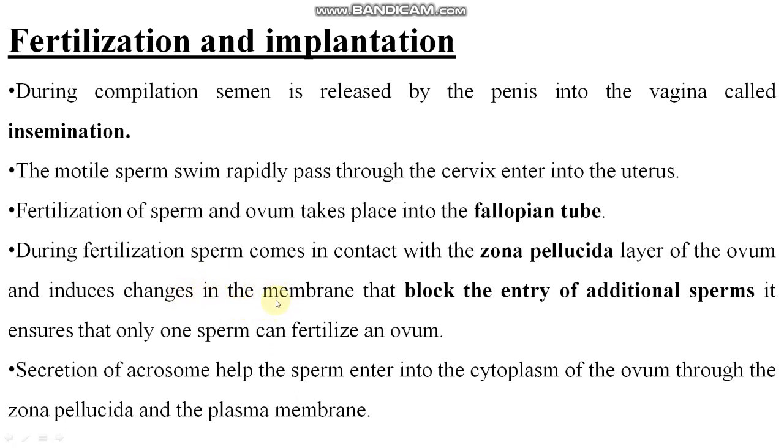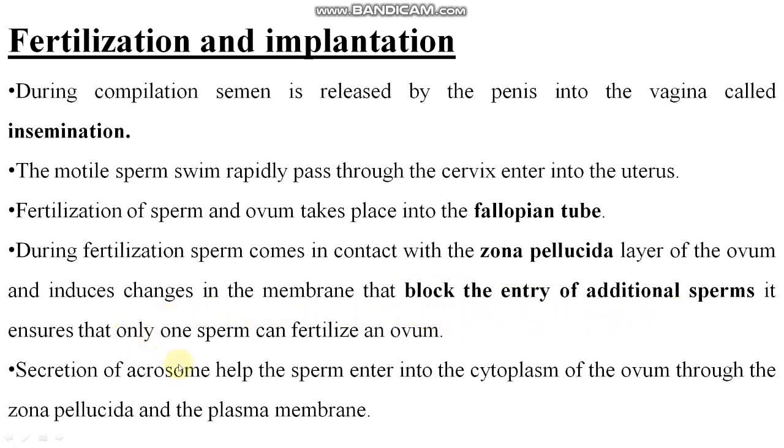The membranal structure of the zona pellucida changes. That's why the other sperms around it cannot come and fertilize the ovum. A single sperm fertilizes the ovum. Clear? So that is responsible for the block of the entry of additional sperms.